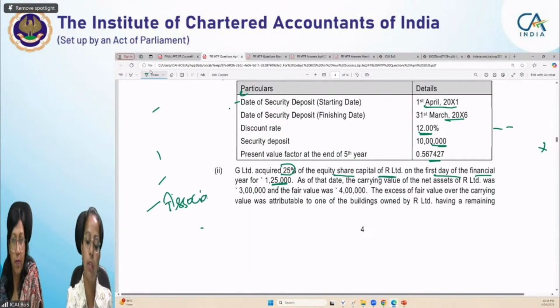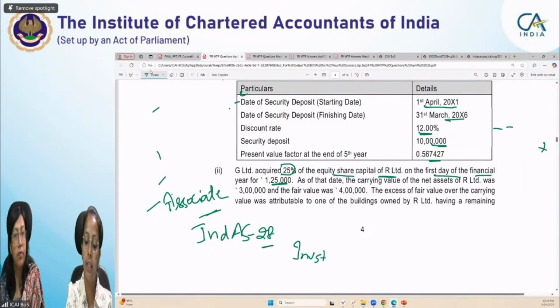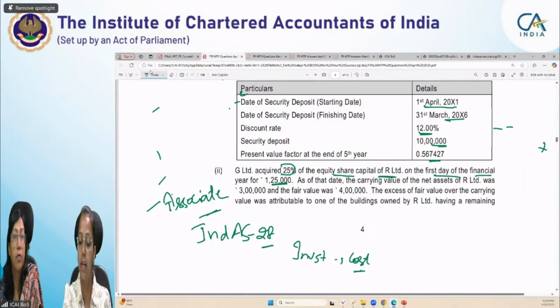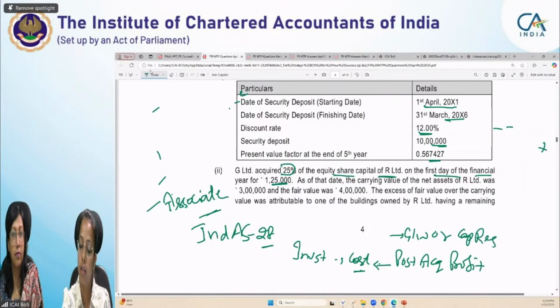So for an associate, which Ind AS is applicable? Ind AS 28. So Ind AS 28 says that initially, the investment value will be recognized at cost, but it will be subject to certain adjustments, like we will adjust the post acquisition profits, we will calculate goodwill or capital reserve, or we will do certain fair value adjustments.